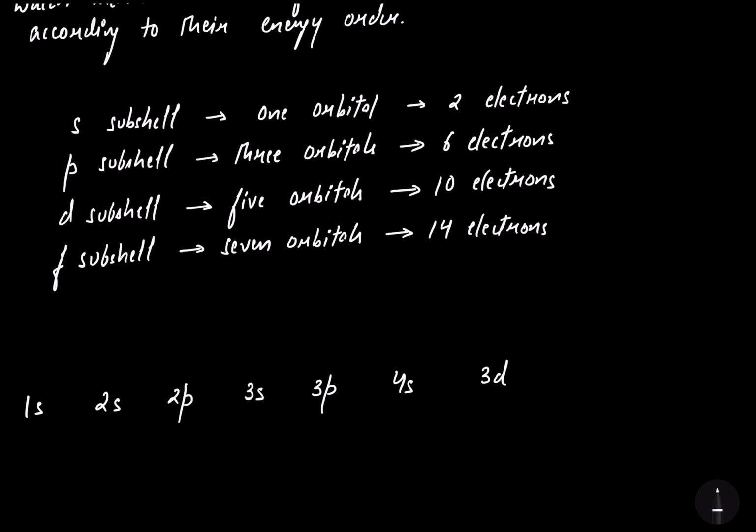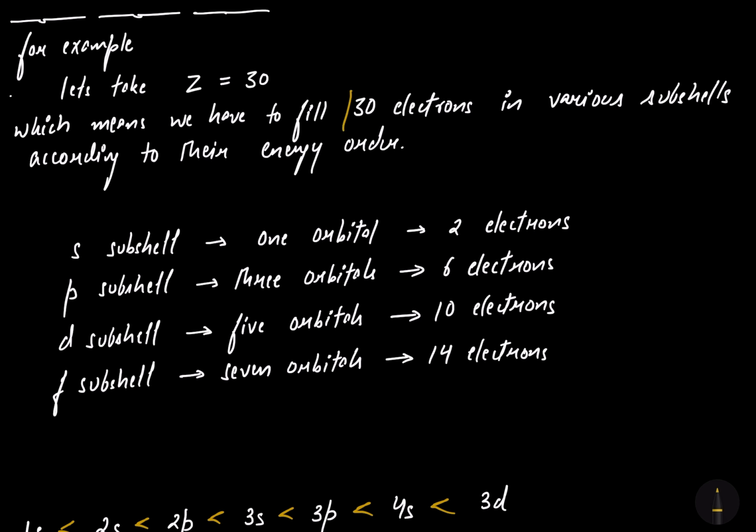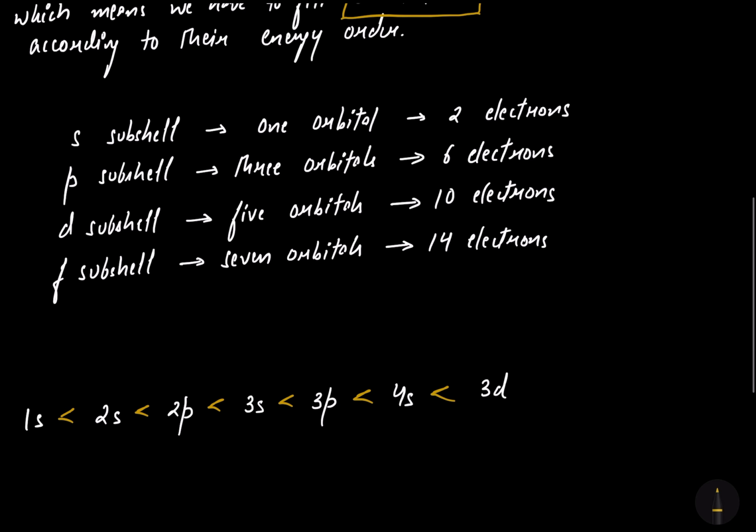That means this is the increasing order of the energies of various subshells. Now, here we have to fill 30 electrons. The topic was about filling of 30 electrons.